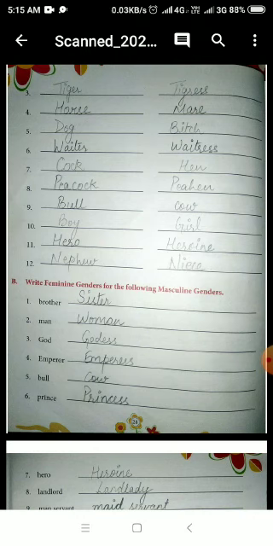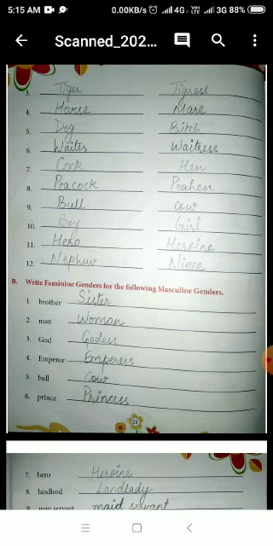Students, in yesterday's class, we learned about gender, male and female, which is chapter number 4 of your English 1 book. Yesterday I told you that there are 4 types of gender in English: masculine gender, feminine gender, common gender, and neuter gender.